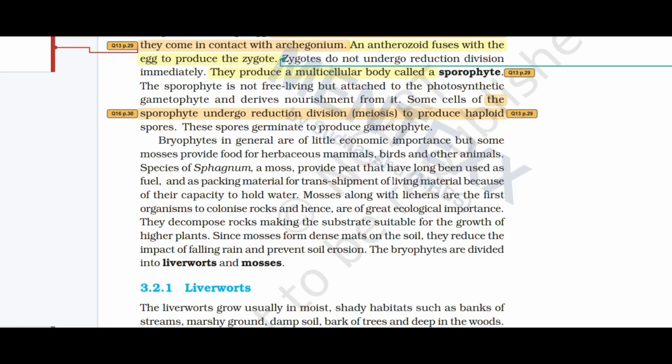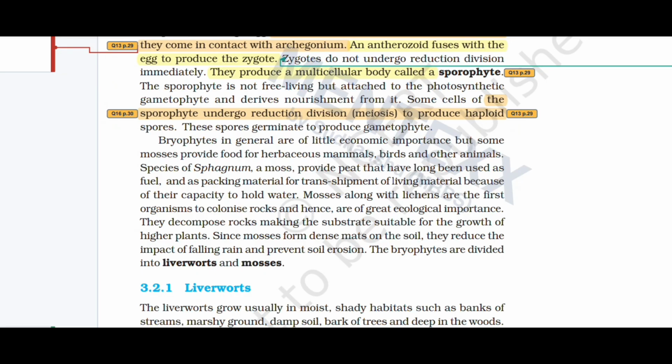Mosses along with lichens are the first organisms to colonize rocks and hence are of great ecological importance. They decompose rock, making the substrate suitable for the growth of higher plants.